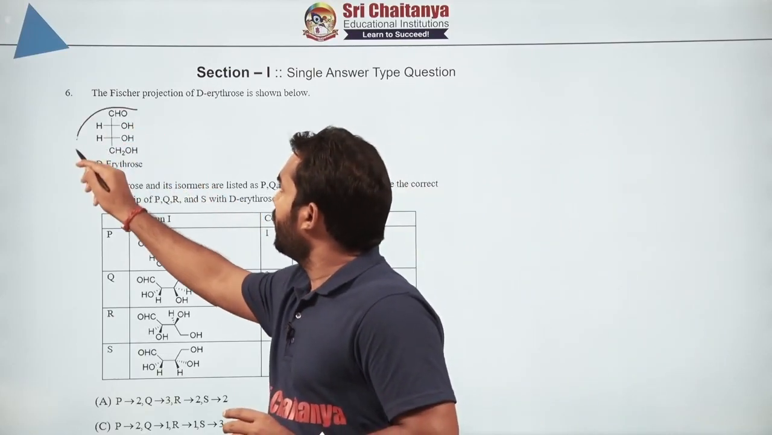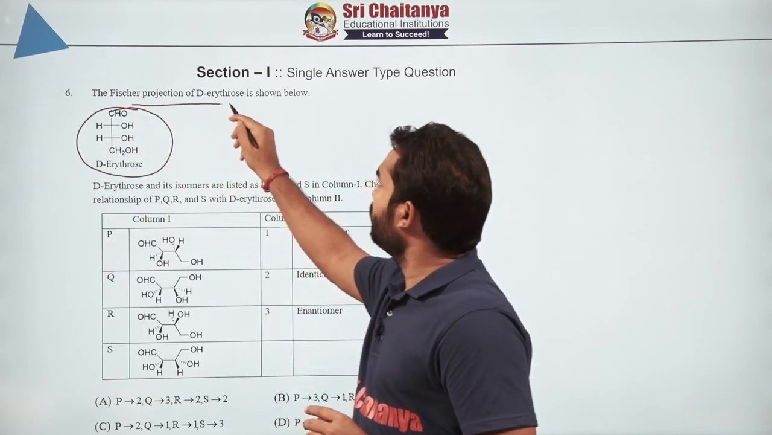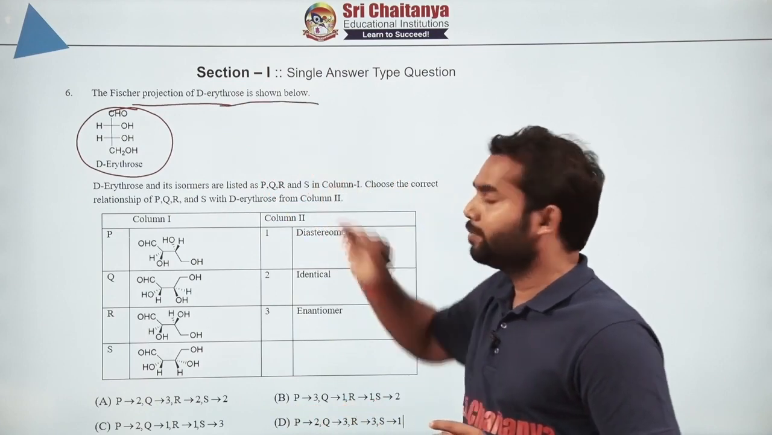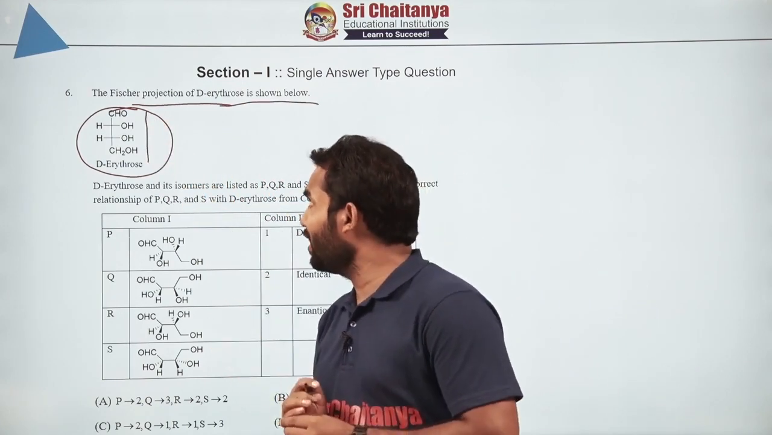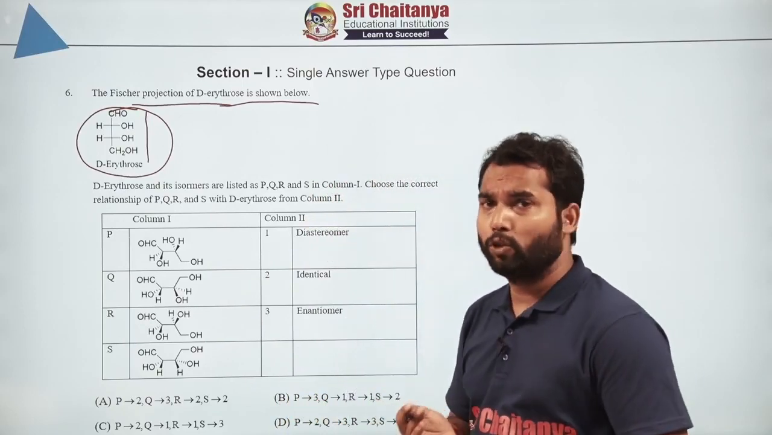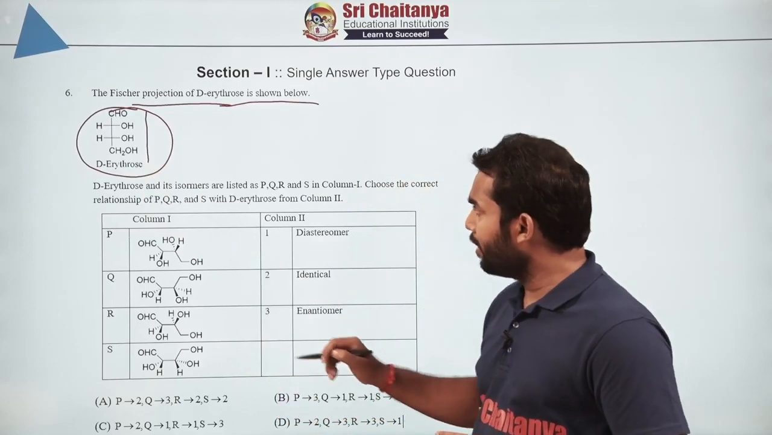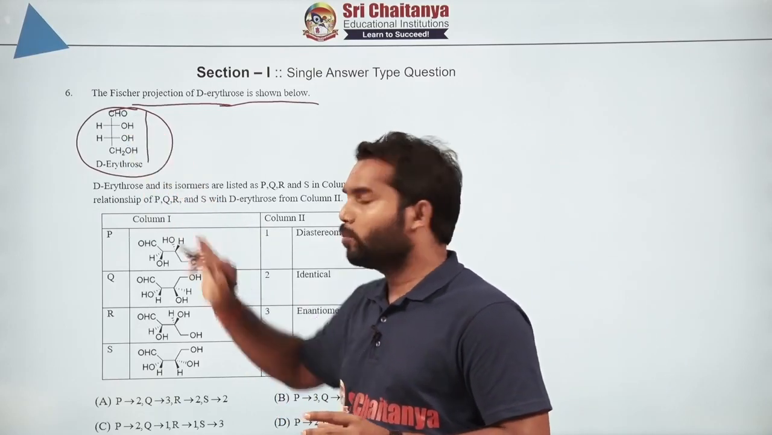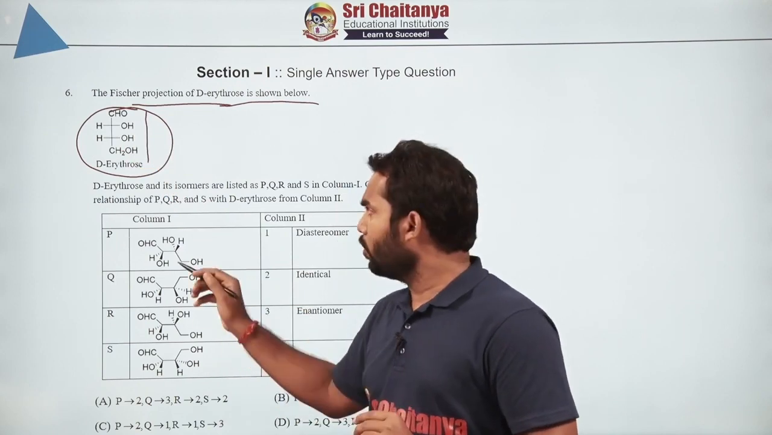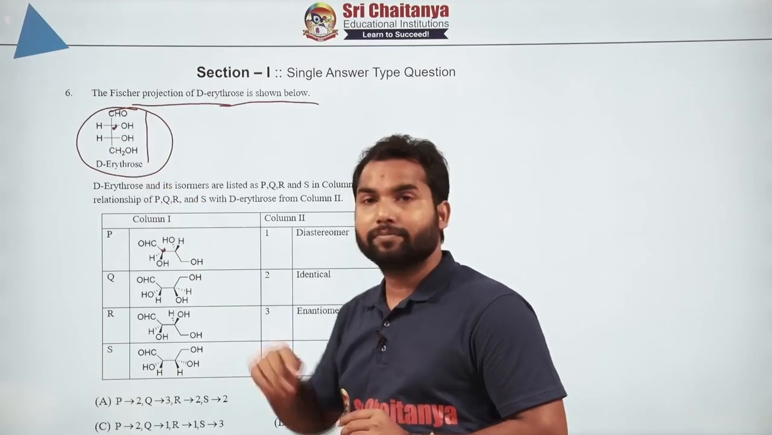They are asking about this molecule: the Fischer projection of D-erythrose is shown below. So this is erythrose, a carbohydrate having 4 carbons, an aldose basically. The structure is given here. Now they have given different forms which have the same formula, but the stereochemistry at this particular carbon may or may not be the same.